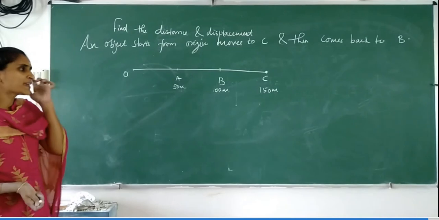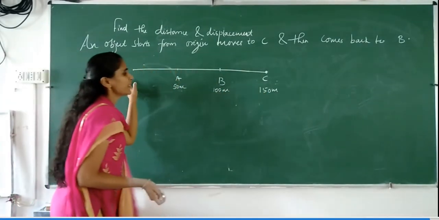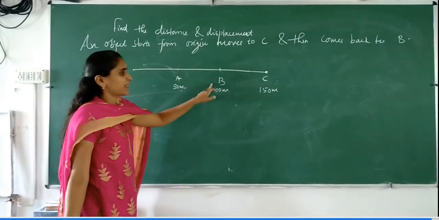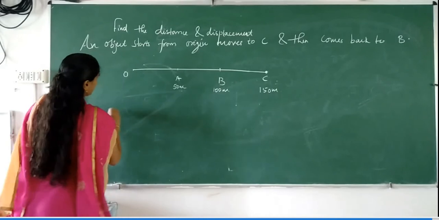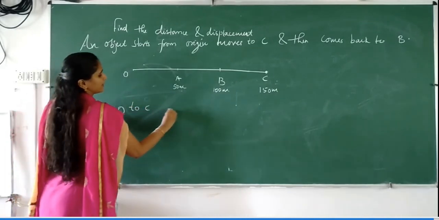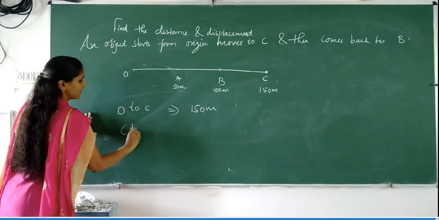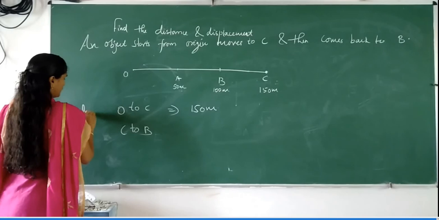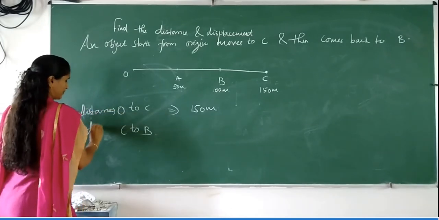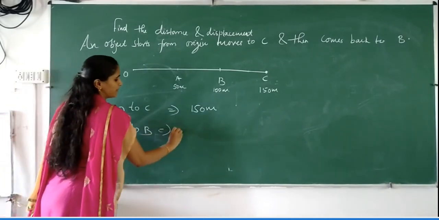Okay. So what is the distance? It is moving to C. So distance will be 150 meter and then come back. So total distance we can write it as O to C, the distance is 150 meter. Again C to B, again it is 50 meter.